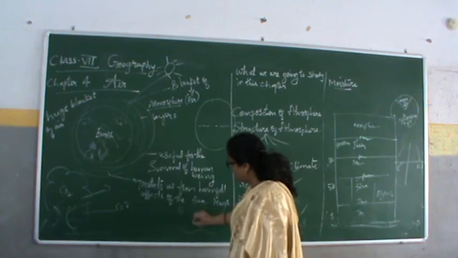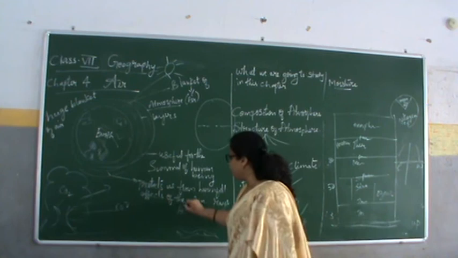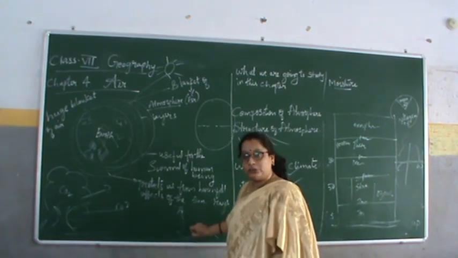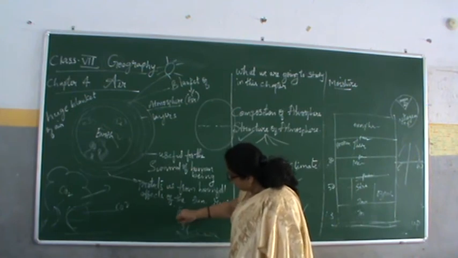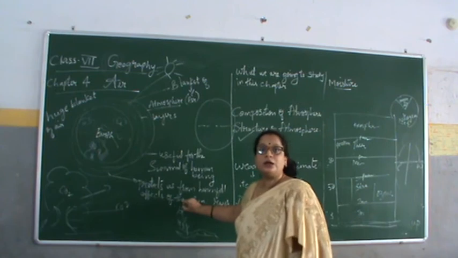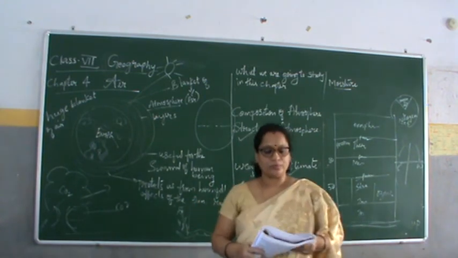The sun's rays fall on the river water, the water gets heated, and the steam, the vapors, rise and go up to touch the clouds. This is water vapor.